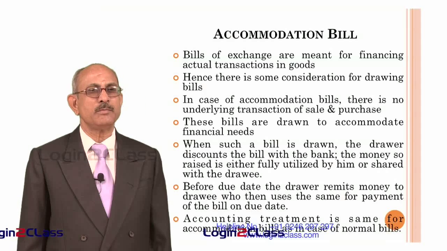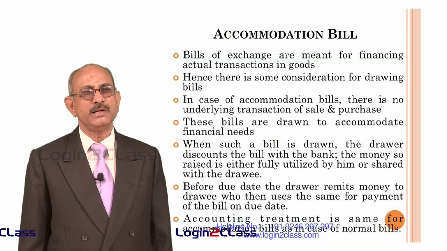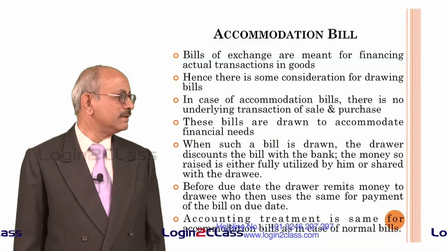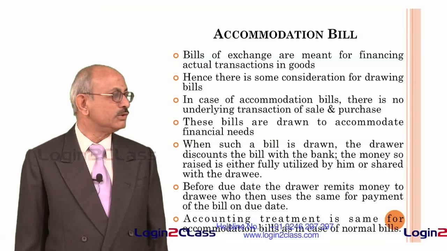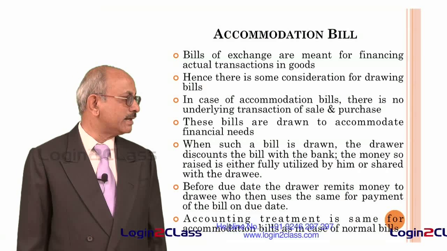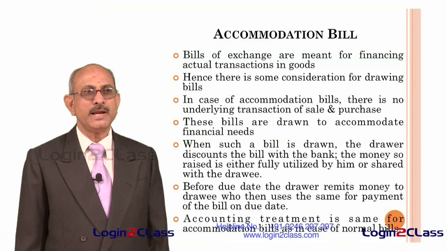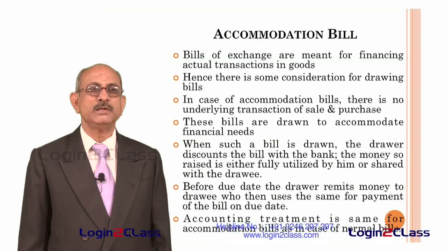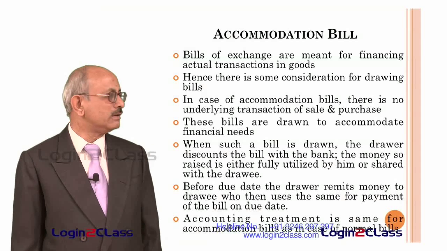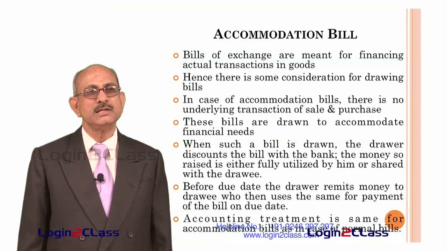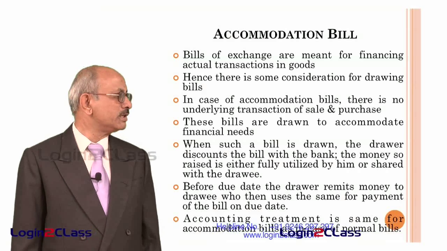And before the due date, what happens? The drawer who has got the money remits money to the drawee, and that money the drawee pays to the bank, which again pays it to the person who has drawn the bill of exchange. So this cycle can be continued with presentation of another accommodation bill. So normally banks have to be very careful about such bills, but as far as accounting treatment is concerned, it is the same whether it is an accommodation bill or a genuine bill. The entries to be passed in the books of both the drawer and the drawee will remain the same even in respect of accommodation bills.